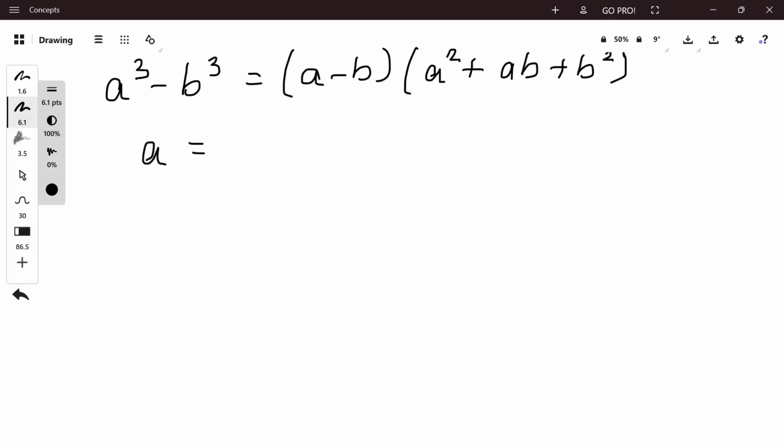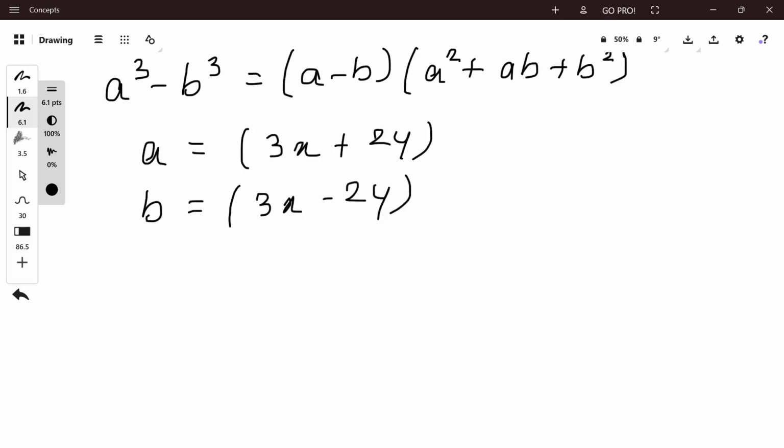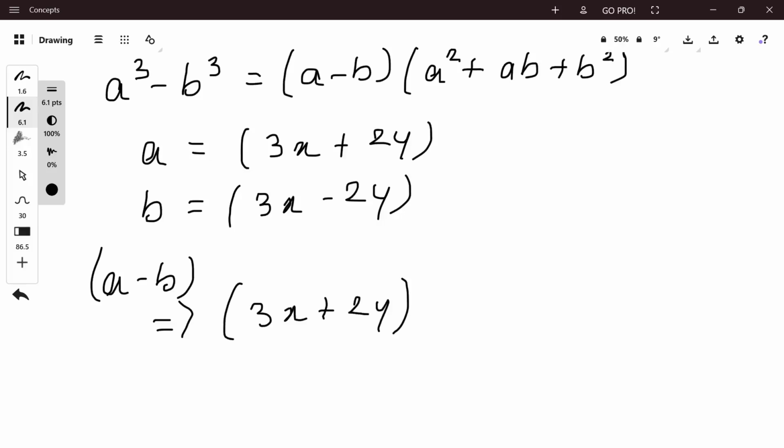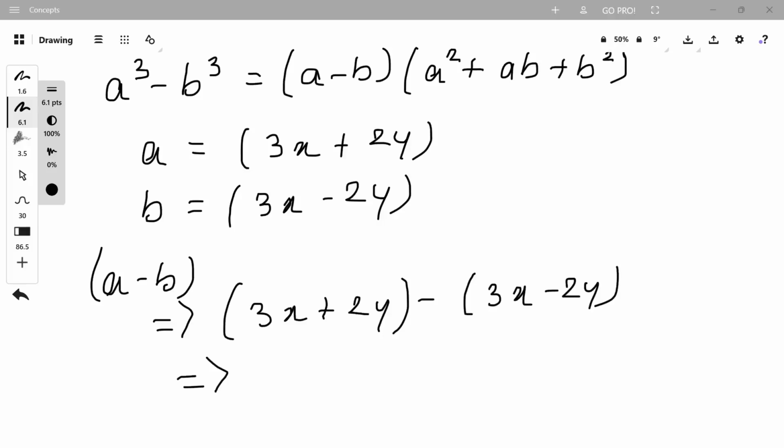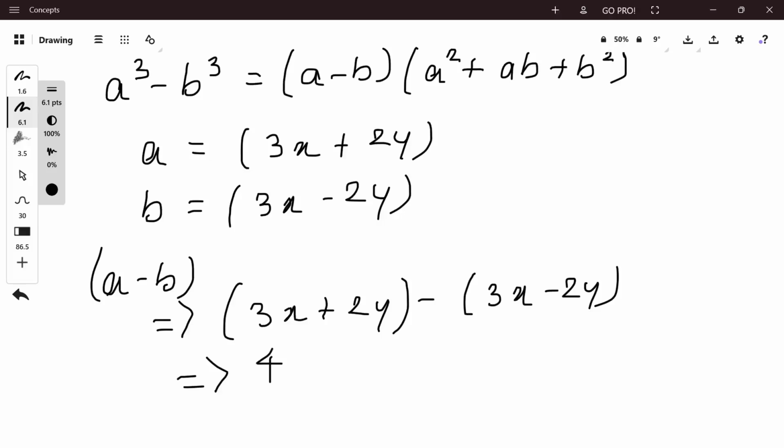Here a is equal to 3x plus 2y and b is equal to 3x minus 2y. So solving for a minus b, that is 3x plus 2y minus 3x minus 2y, that is equal to 4y.